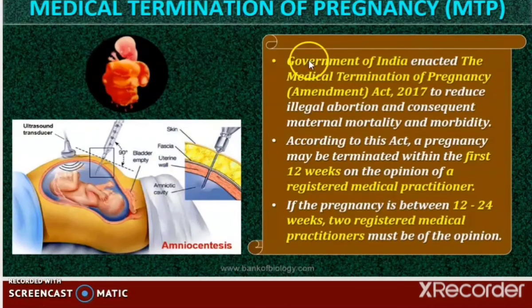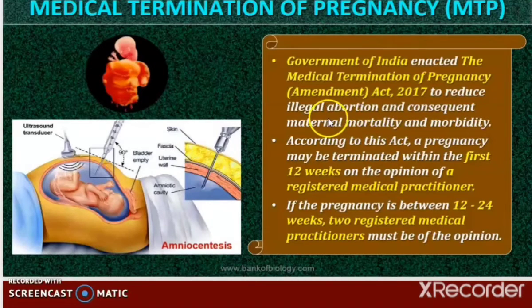Now let us just see the information fact about the Amendment Act in 2017. So the Government of India enacted the Medical Termination of Pregnancy Amendment Act in 2017. The Government of India enacted the Medical Termination of Pregnancy Amendment Act to reduce illegal abortion and subsequent maternal mortality and morbidity.